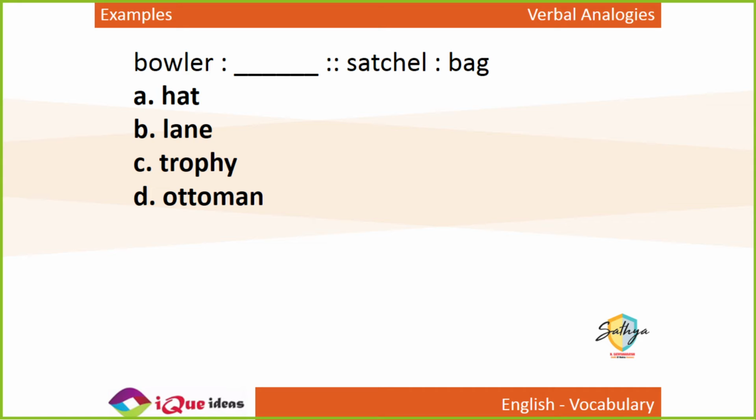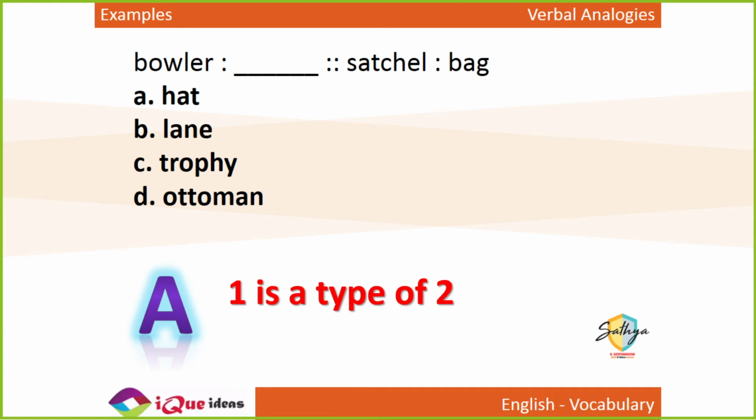Bowler is not a type of lane. Here you have to understand: in England, gentlemen wear a typical hat. Have you seen Charlie Chaplin? Charlie Chaplin wears a bowler hat. A bowler is a kind of hat. It's actually the kind of hat which Charlie Chaplin wears, right? So the Charlie Chaplin kind of hat is called a bowler hat. So bowler is a type of hat, just like satchel is a type of bag.